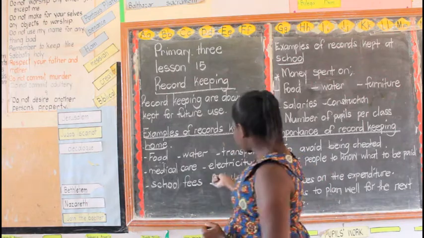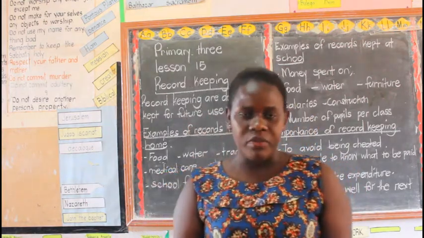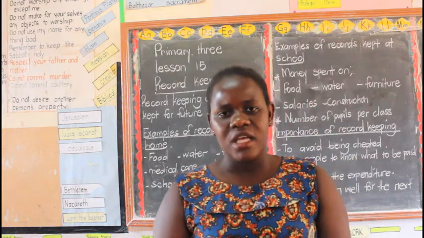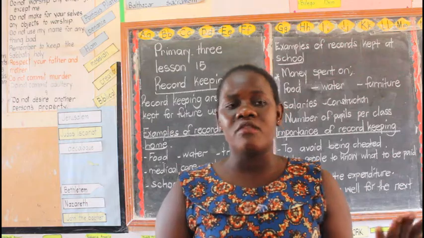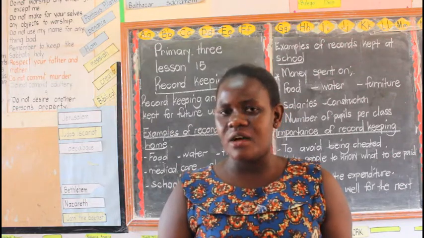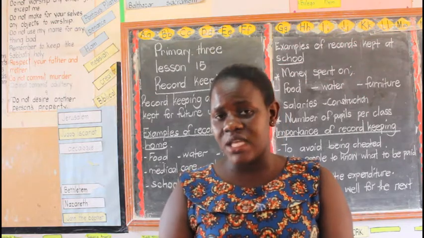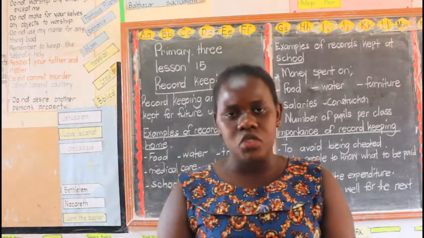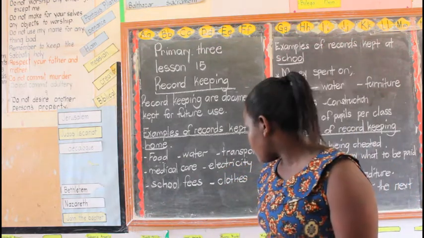Then we have also electricity bills. How do you use electricity at home? Do you misuse it? If you don't misuse it, the bills will indicate that you are not overspending. You can be loading only 10,000 or 20 like that. But if you keep on misusing, instead of 10, you can go to 20 like that. So dad or mom keeps on keeping those records.